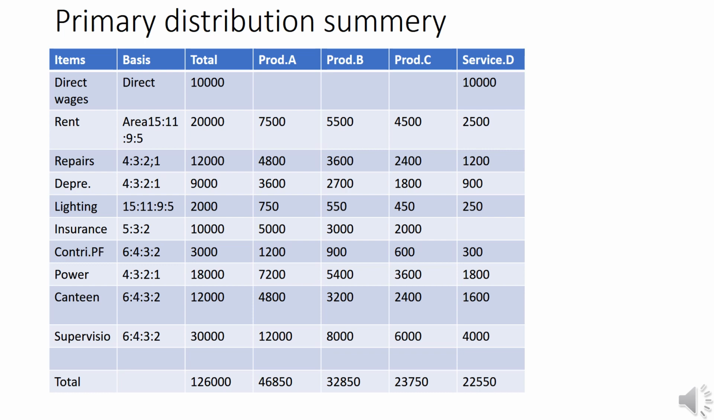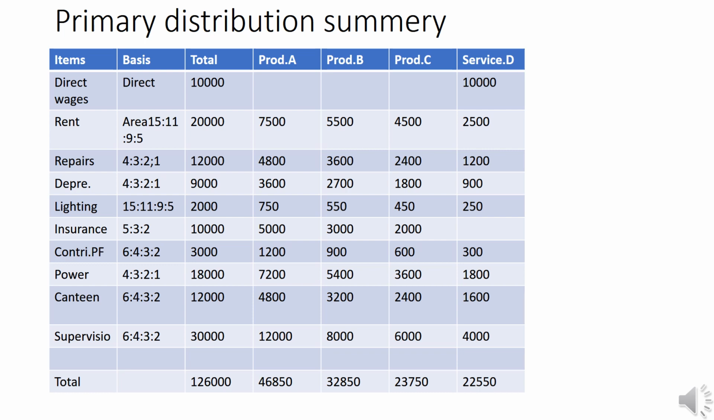That is the ratio. And lighting is based on area. And here the area ratio is 15:11:9:5. First of all, take the total of that ratio, that is 15 plus 11, 26 plus 5, 31 plus 9, 40. That is why the amount for department A can be computed as 2,000 into 15/40. Then for B, 2,000 into 11/40, for C, 2,000 into 9/40, and for service department D, 2,000 into 5/40.